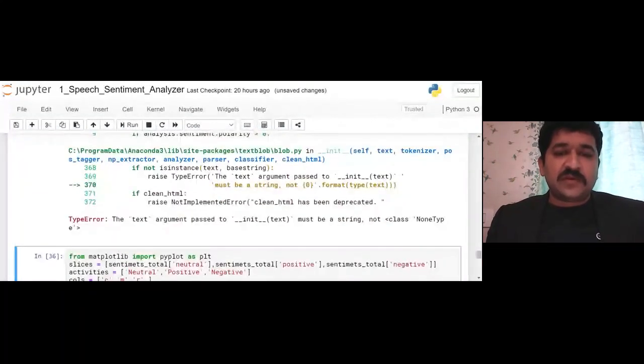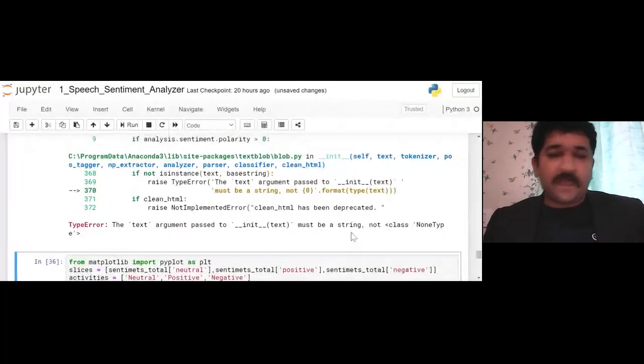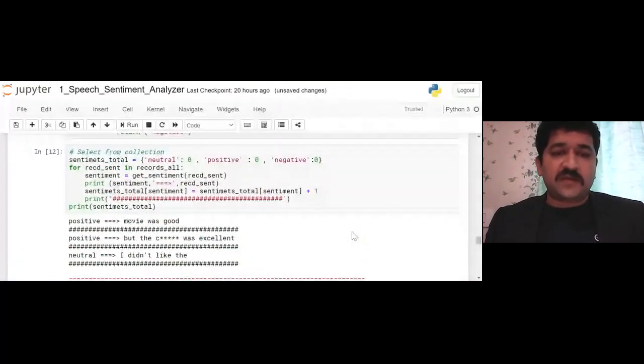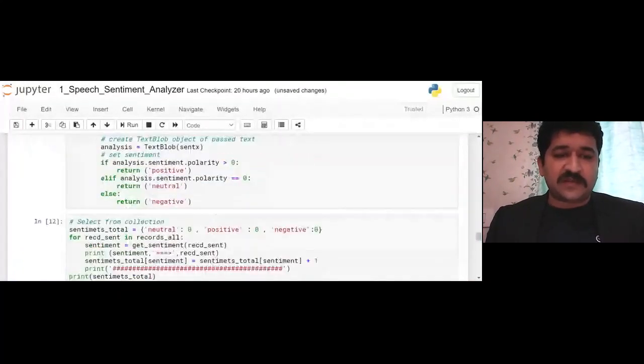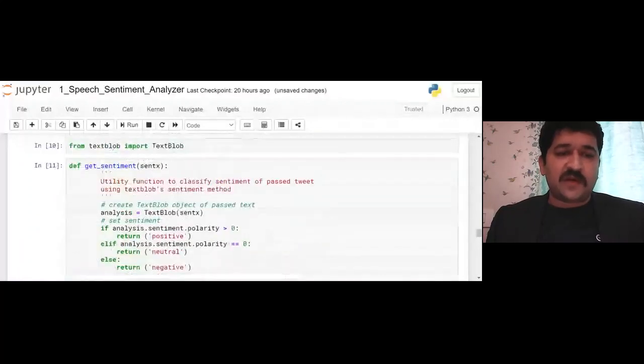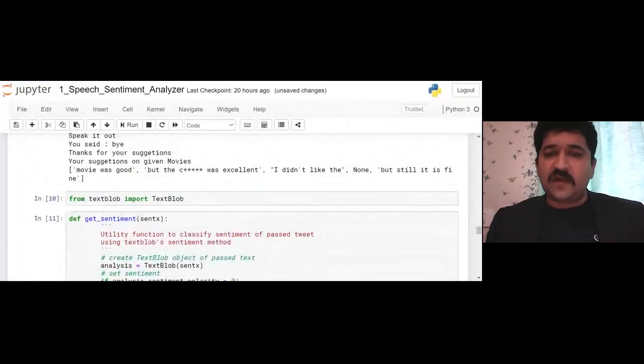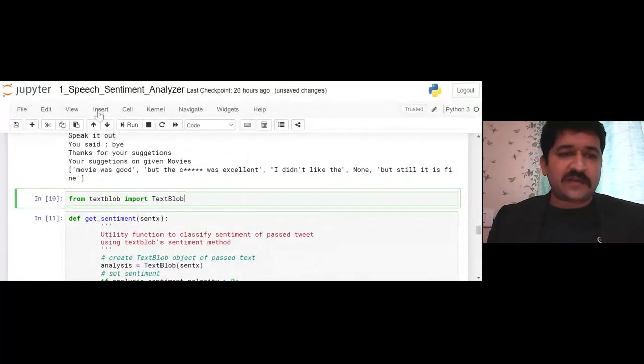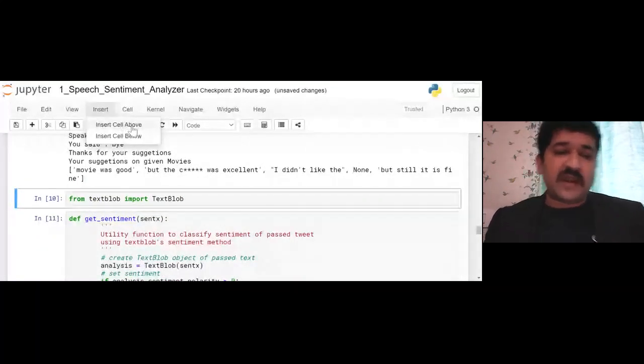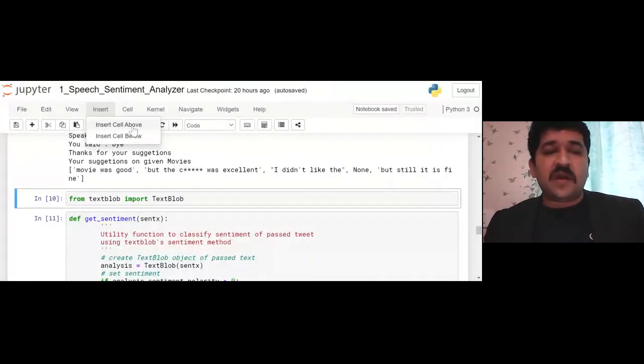Okay, so it got one error. It got one error because of the None which we are passing. So that None we will remove, so our code will work fine. Here we got one None, so let's have one cell in between. This shows that we have to add some coding part which will remove the non-required elements.